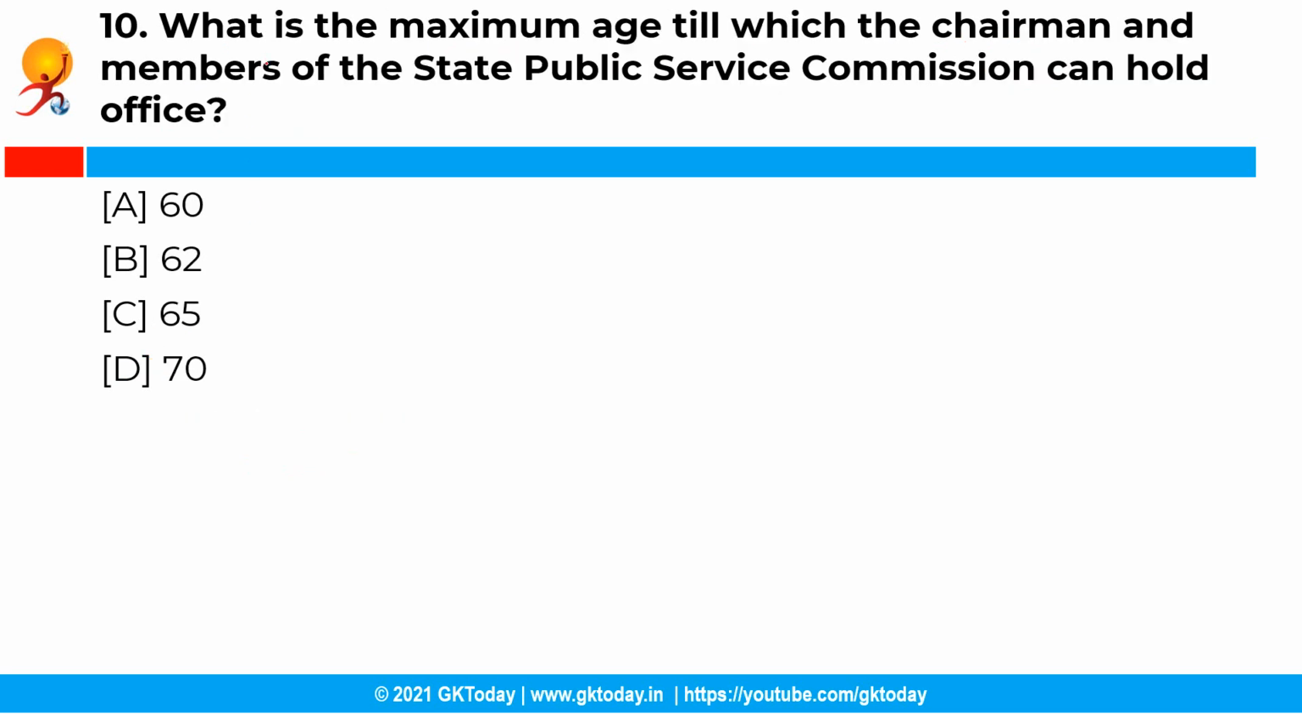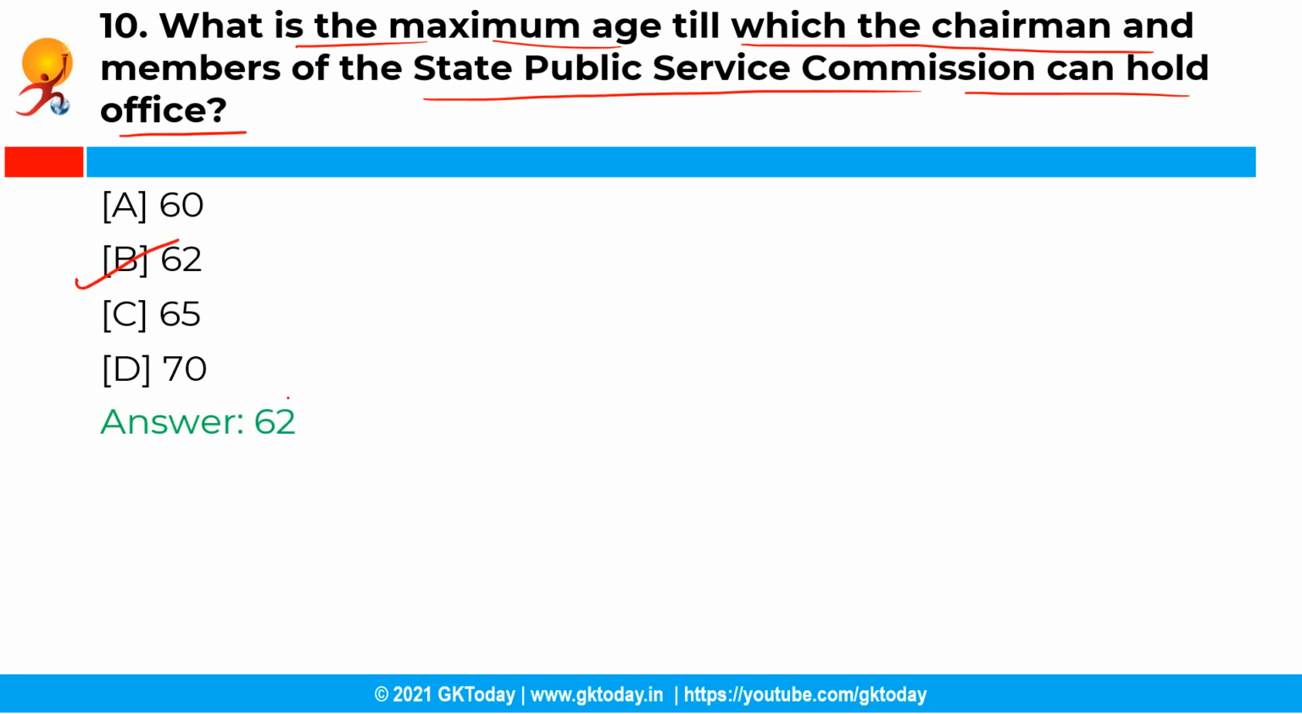Now the next question is, what is the maximum age till which the chairman and members of the State Public Service Commission can hold office? So you have the following options and the correct answer is option B, that is 62. So the chairman and members of the State Public Service Commission hold office for a term of 6 years or until they attain the age of 62 years, whichever is earlier. However, in the case of UPSC, the age limit is 65 years.